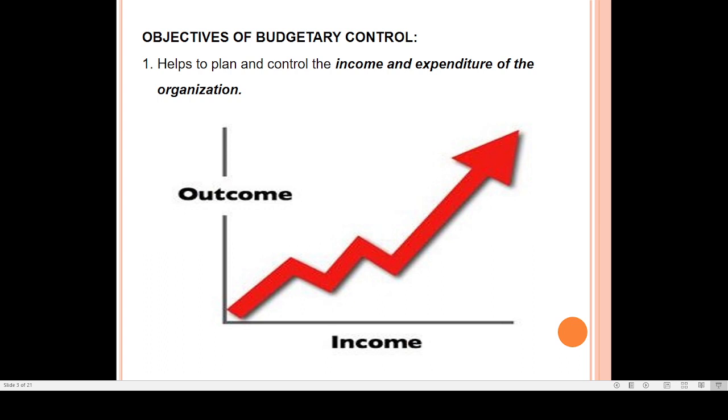Next we will see what are the objectives of budgetary control. The first one, budgetary control helps to plan and control the income and expenditure of an organization. When you know how much money you have and how you have to spend it, you can plan for your money. And when you have a proper plan, you can control the money. So budgetary control will always help the organization to control the money, both income as well as expenditure.